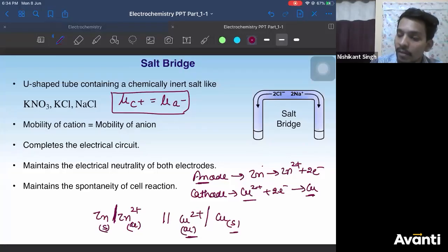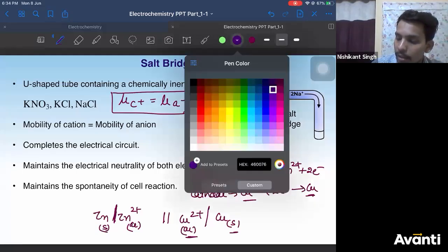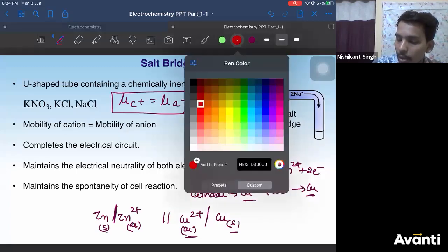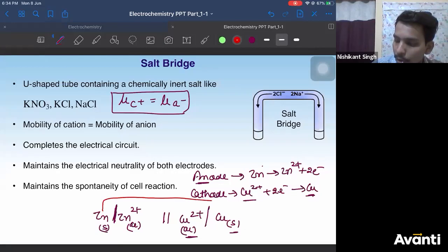Now, there is a wiring which will happen between your anode to cathode, and the electrons will flow from anode to cathode. This is how you represent your cell.